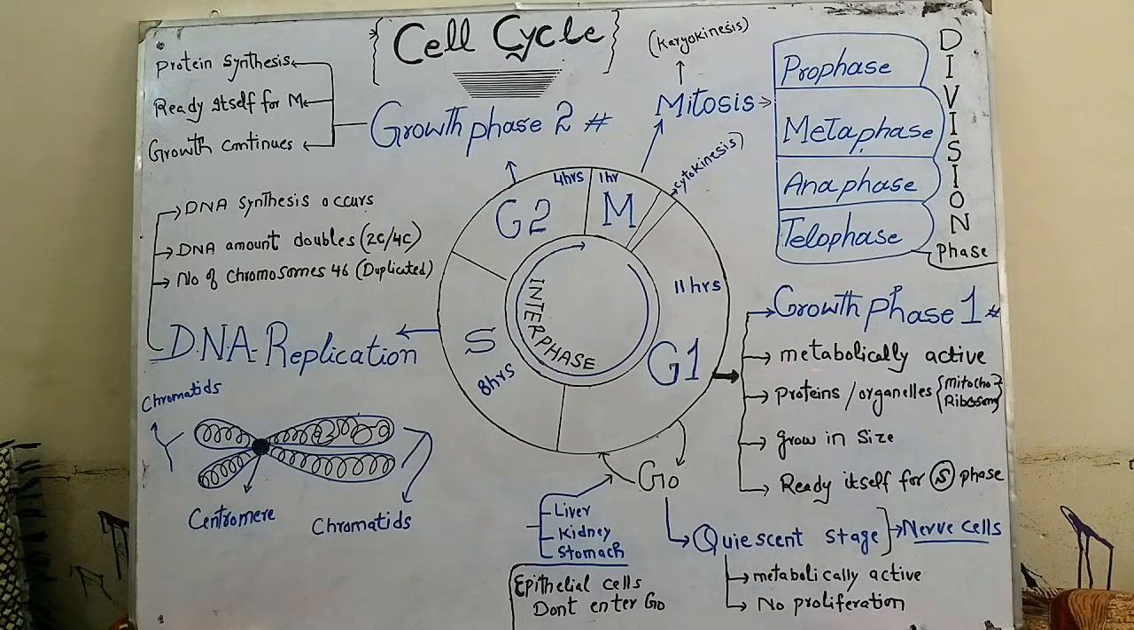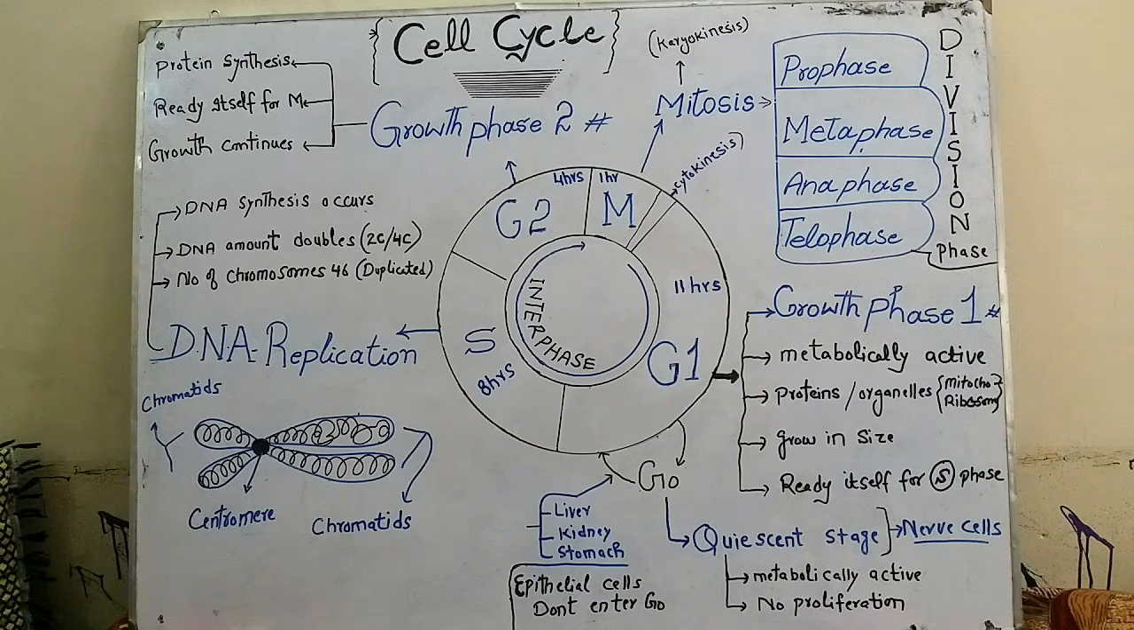It is a metabolically active phase, and all the proteins required for the S phase of the cell cycle are synthesized in this phase. Also, organelles like mitochondria and ribosomes are synthesized here. Due to these activities, the cell grows in size, and in this phase the cell basically readies itself for the S phase of the cell cycle.